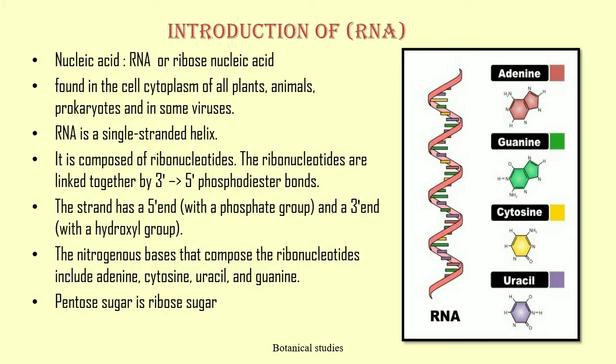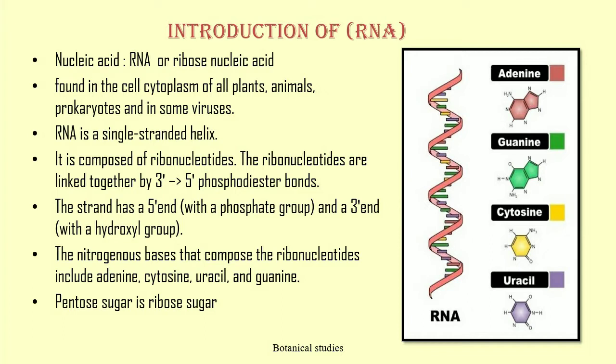First, introduction of ribose nucleic acid, that is RNA. RNA is one of the nucleic acids. It is known as ribose nucleic acid. It is found in the cell cytoplasm of all plants, animals, prokaryotes, and in some viruses. RNA is a single-stranded helix. It is composed of ribonucleotides.